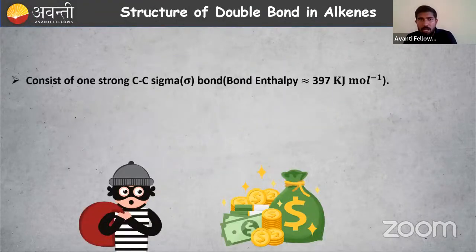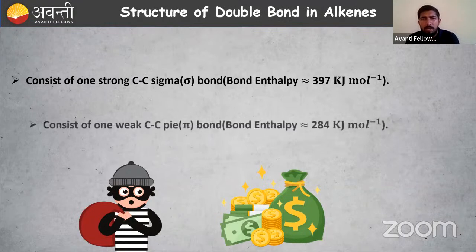The double bond in alkenes consists of one strong C-C sigma bond. That is very strong. If it is very strong, how to break that? We have to spend more energy, or I can say the bond dissociation enthalpy or bond enthalpy for a sigma bond is very high. So what about the pi bond? The pi bond is somewhat weaker. Why? Because of lateral or sidewise overlapping only. So to break that bond, we have to spend less energy. I can say 284 kilojoule per mole.